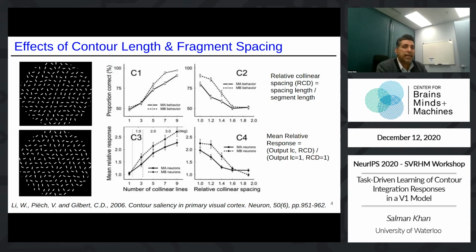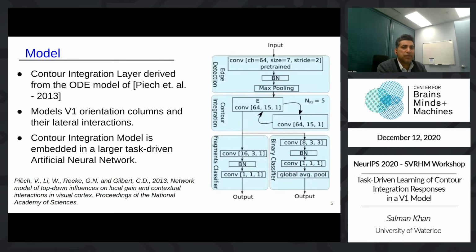In a previous study, they simultaneously measured behavioral responses and responses of V1 neurons to contours embedded in a sea of distractors. Two parameters were changed: contour lengths and the spacing between fragments. They found a high degree of correlation between behavioral and neurophysiological responses. So as lengths increased, both responses increased, while as the spacing between fragments increased, both responses decreased. The goal of our work is to see if our model learns these same properties when trained on high-level visual tasks. Okay, so the model we use.